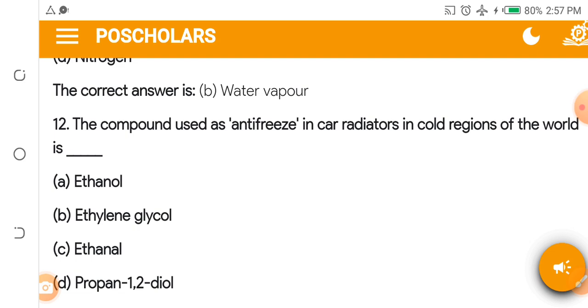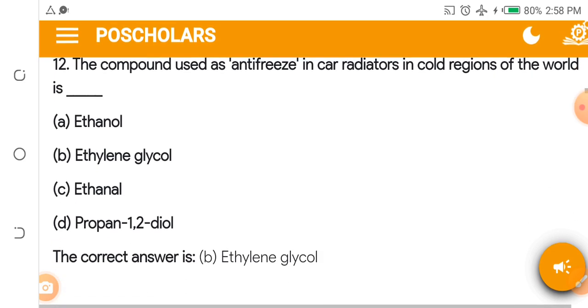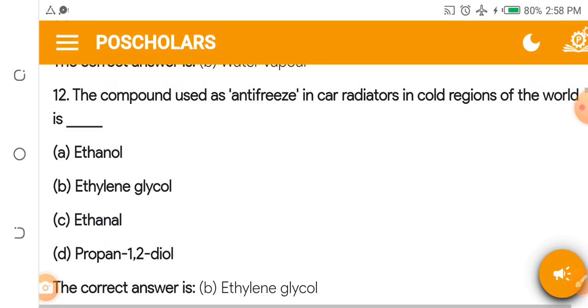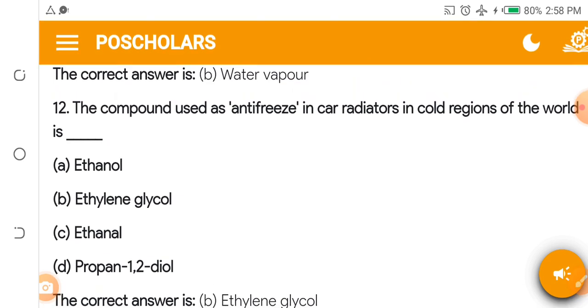The compound used as antifreeze in car radiators in cold regions of the world, the answer is ethylene glycol. So anytime you hear about car radiators, cold region of the world, know that the answer is ethylene glycol.